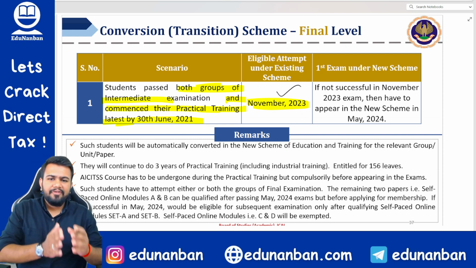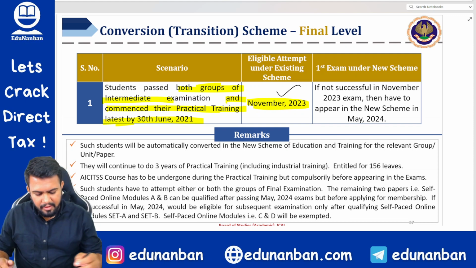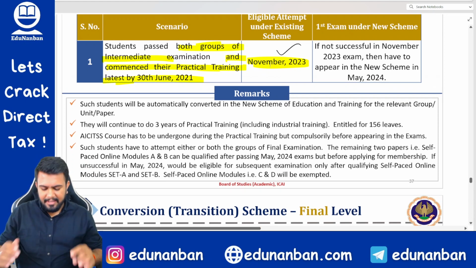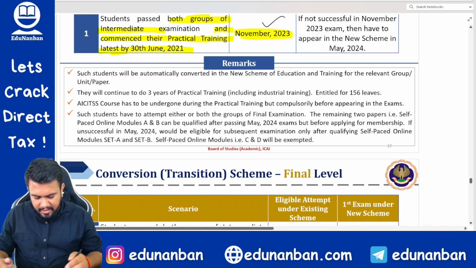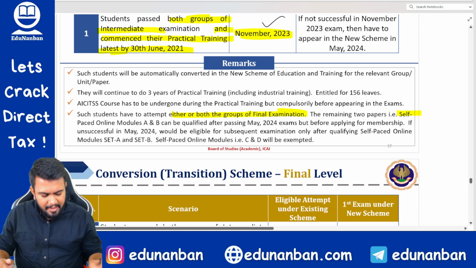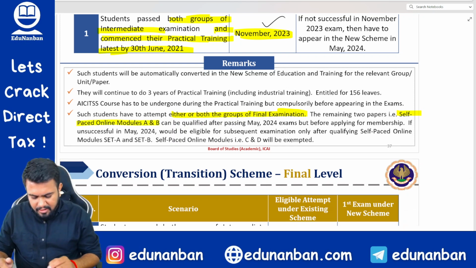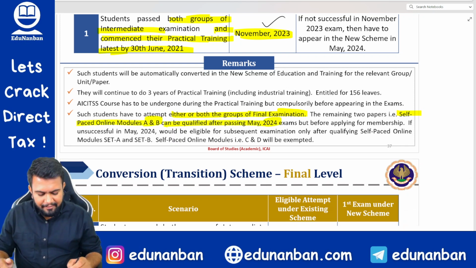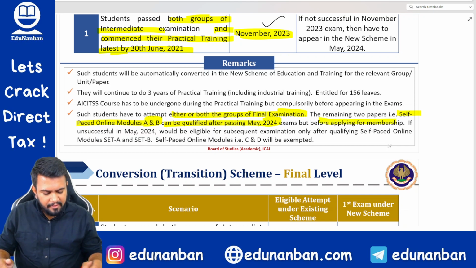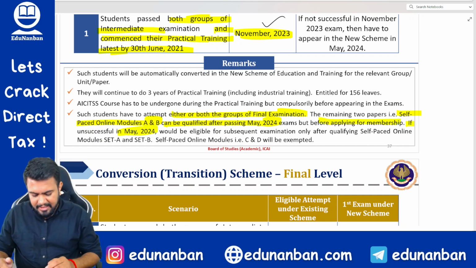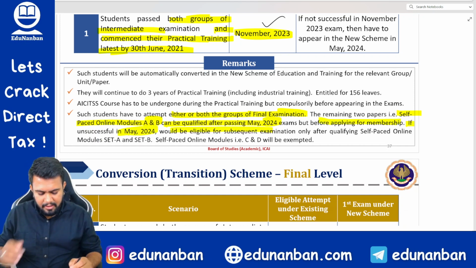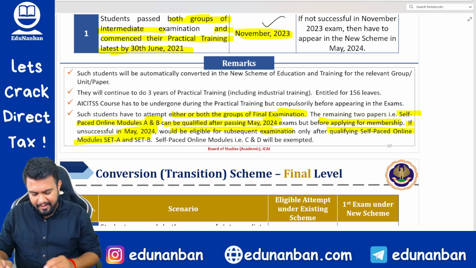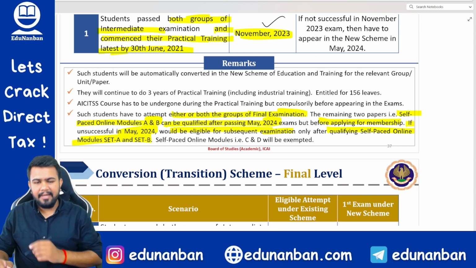If it will be over after November 2023, you will be able to write in May 2024. But it depends on your articleship training. Such students have to attempt either or both of the groups of the final examination, the remaining two papers. Self-paced online modules A and B can be qualified after passing May 24 also, but before applying for membership. If unsuccessful in May 24, you would be eligible for the subsequent exam only after qualifying the self-paced online modules.